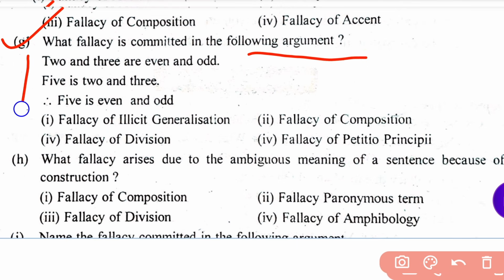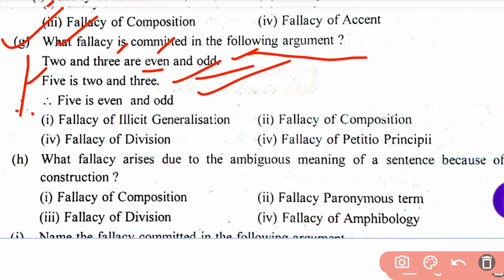What fallacy is committed in the following argument? This is the argument. You find out the fallacy. 2 and 3 are even and odd numbers. 5 is 2 and 3. Therefore, 5 is even and odd.